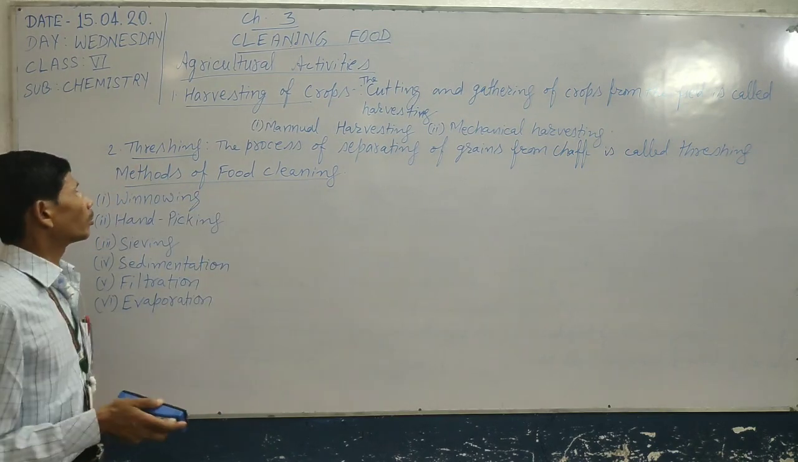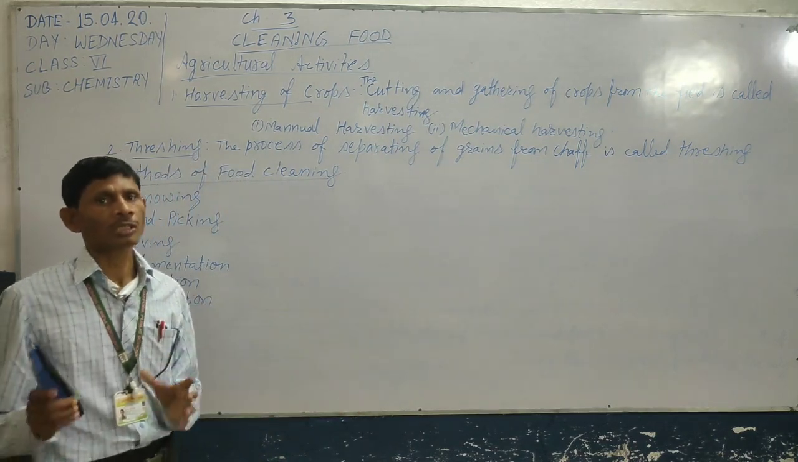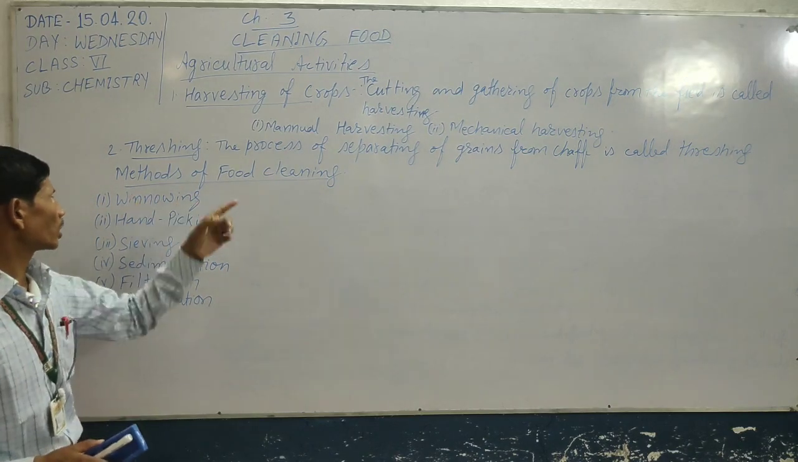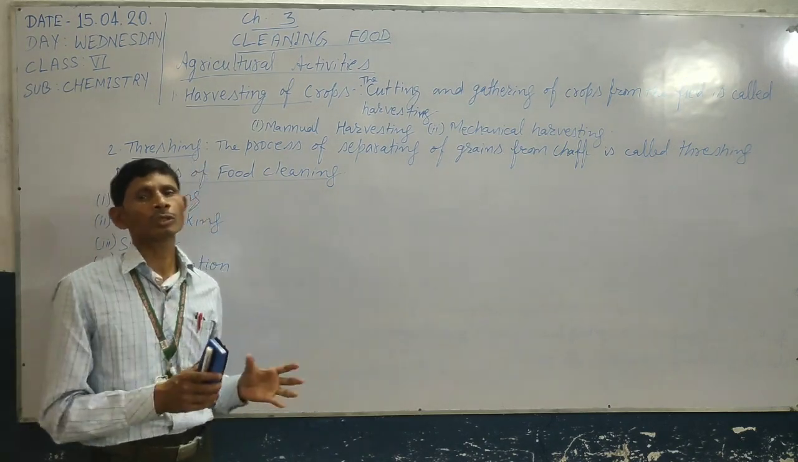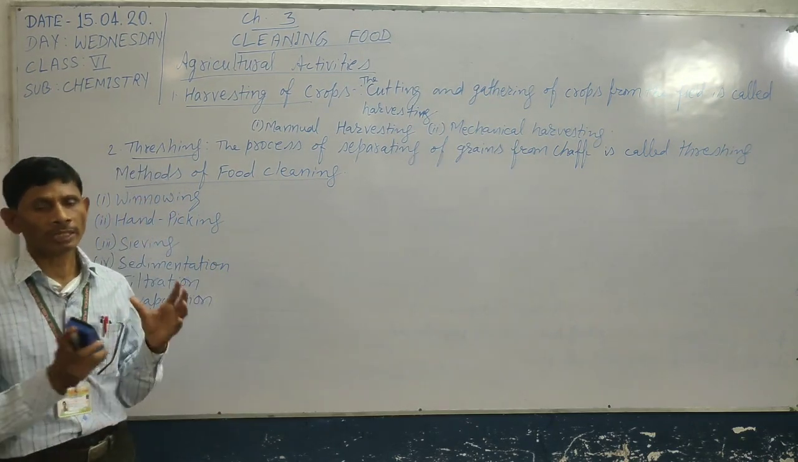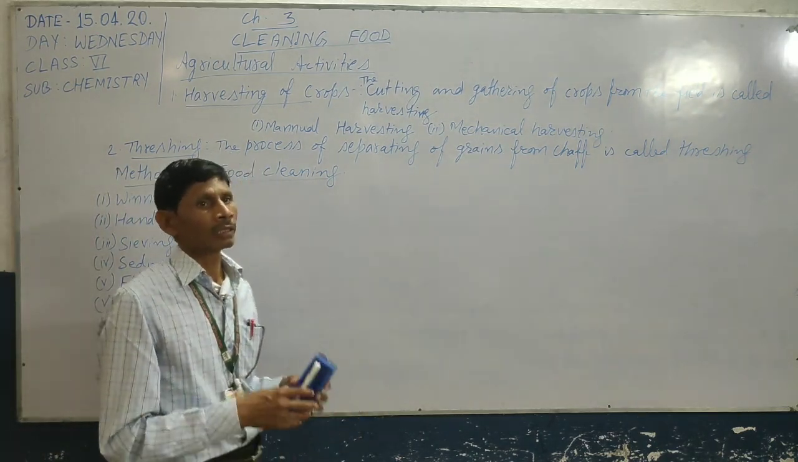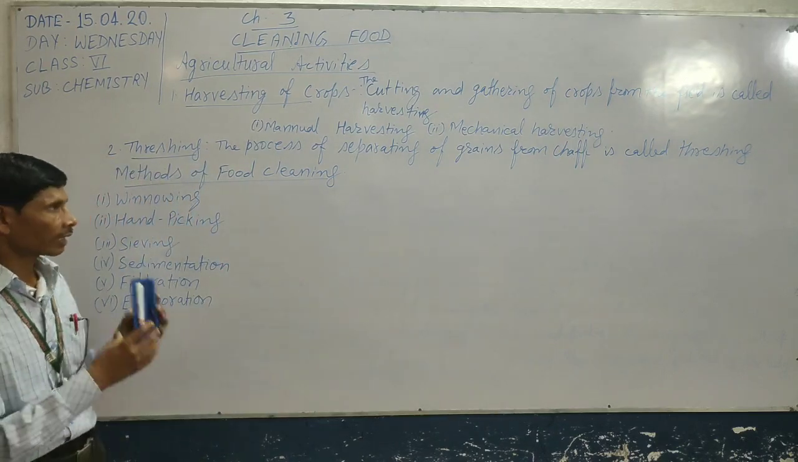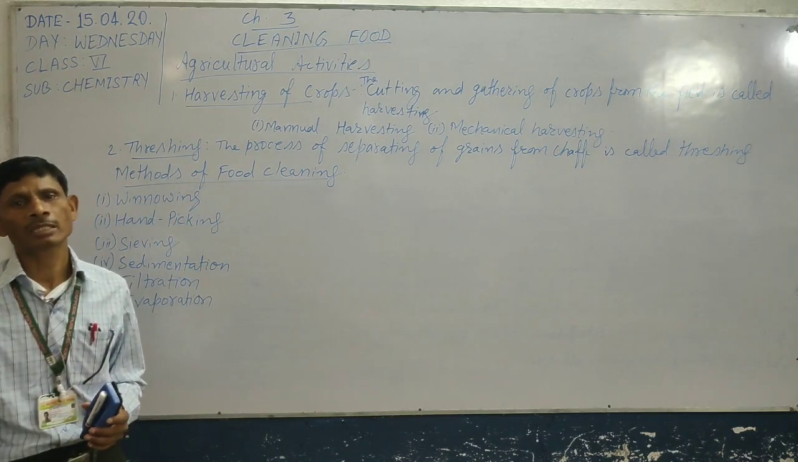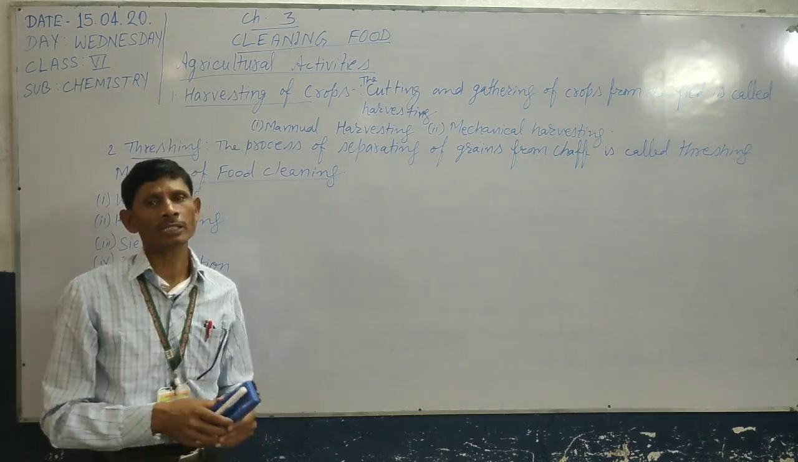And the next one is the method of cleaning of food. This process depends on the types or nature of the components. In this process, first step is winnowing. Winnowing is used to separate lighter particles or husk from the grains. So after harvesting and threshing, lighter particles like husk may remain in the grains. These husk particles are separated from the grains by the process of winnowing. In this process, grains are dropped from a certain height.